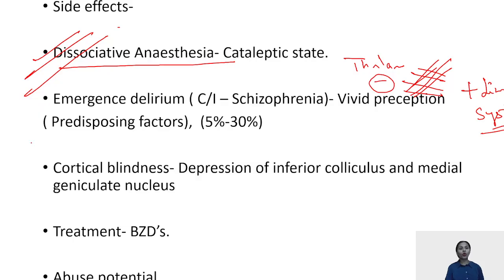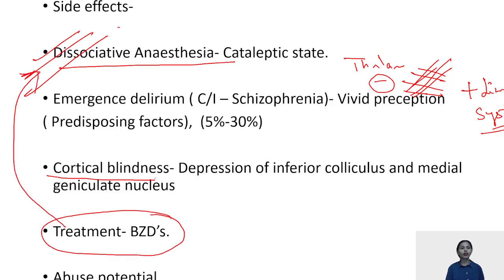Then it can lead to cortical blindness because of the depression of inferior colliculus and medial geniculate nucleus. The treatment of ketamine's dissociative anesthesia is your benzodiazepines. This is the treatment of choice for dissociative anesthesia, that is your benzodiazepines. Again, ketamine has abuse potentials.